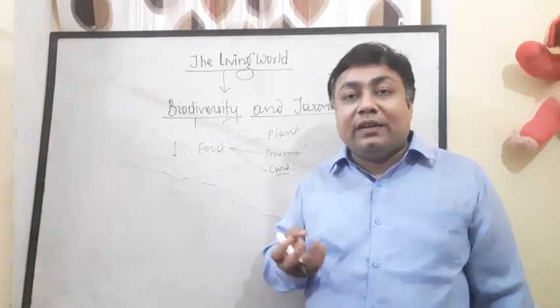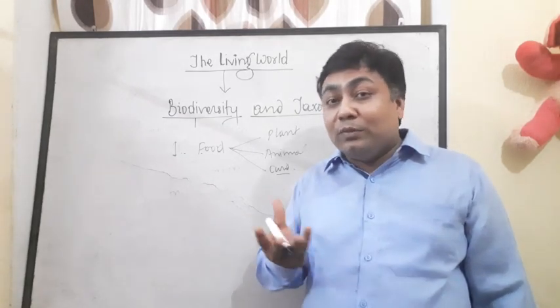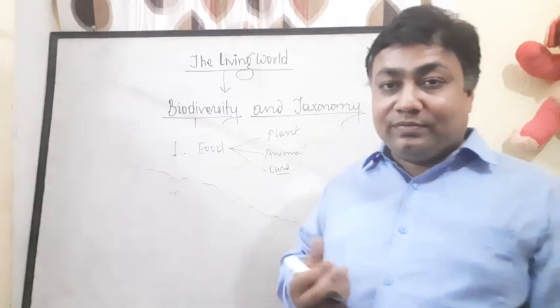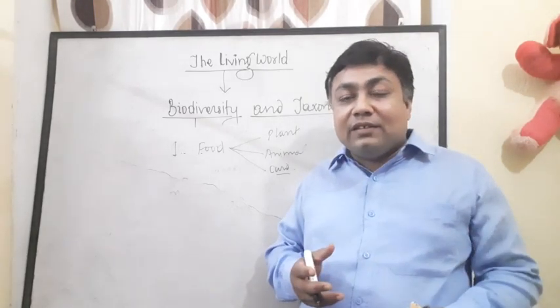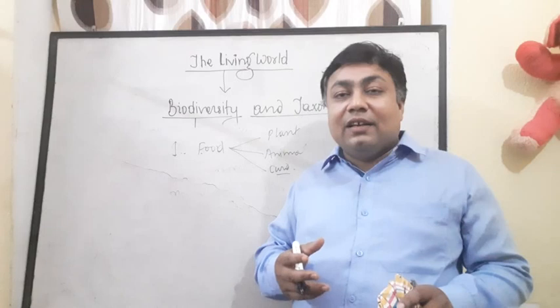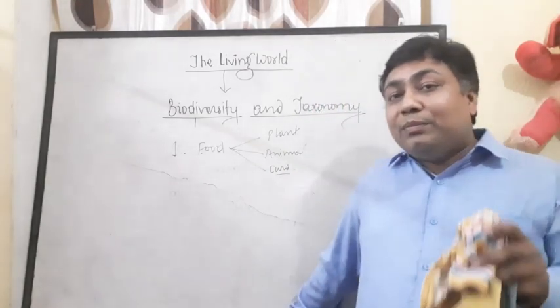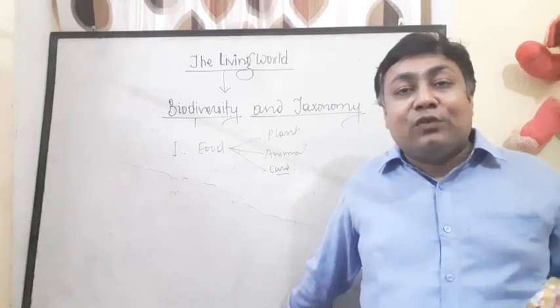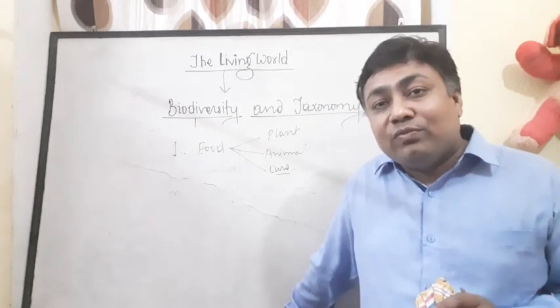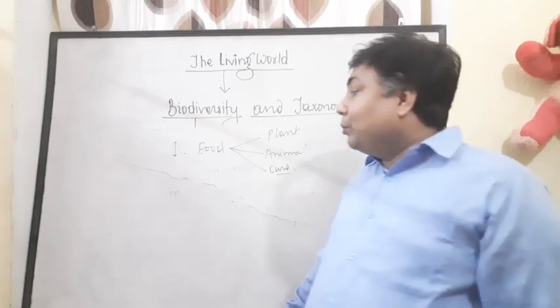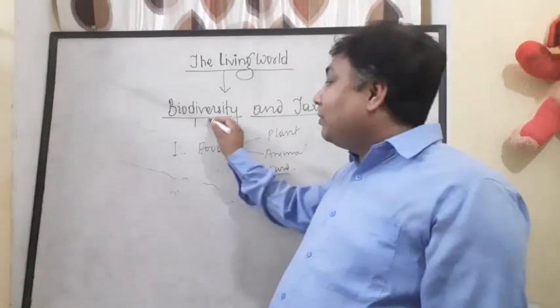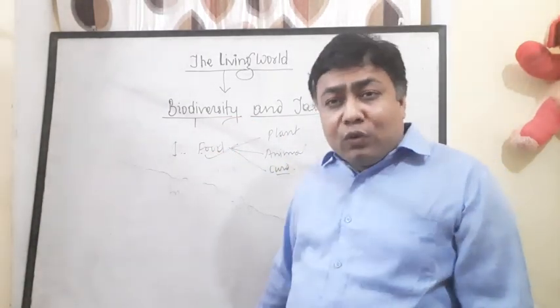How do we prepare idli, dosa and the poha which we eat in Holi? In all these things, microorganisms play an important role. So this plant, this animal, these microorganisms are the part of biodiversity. So biodiversity is the source of our food.